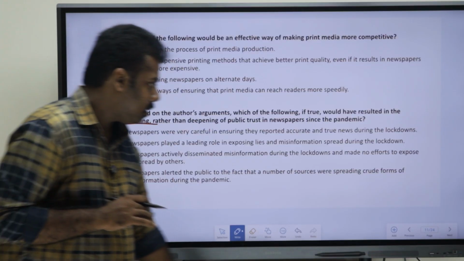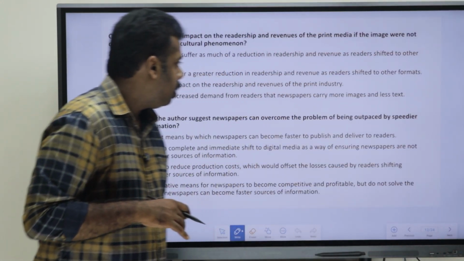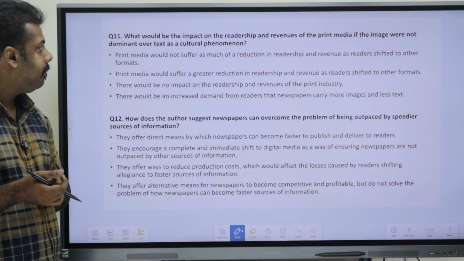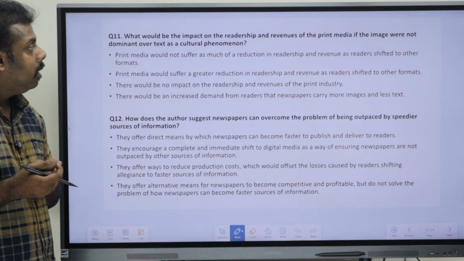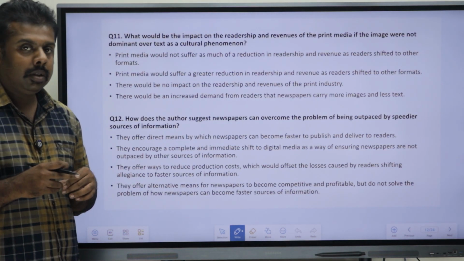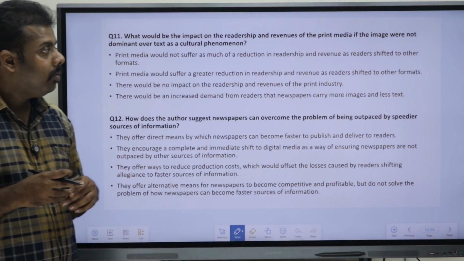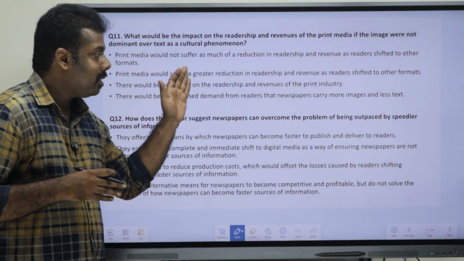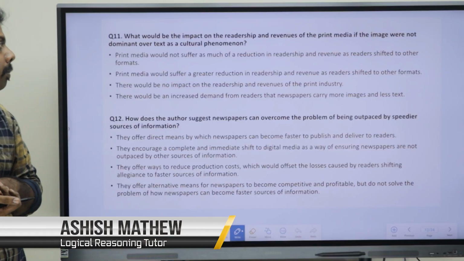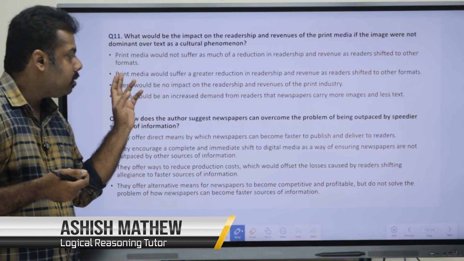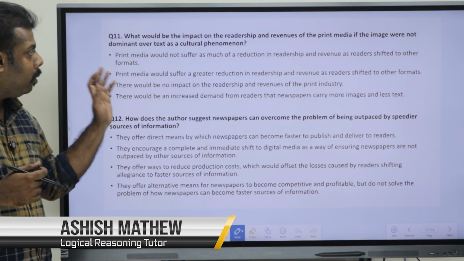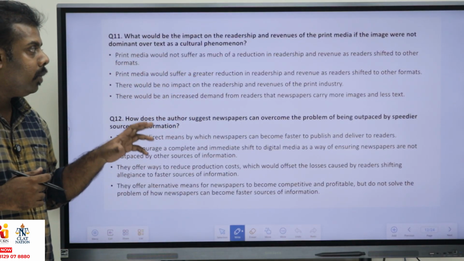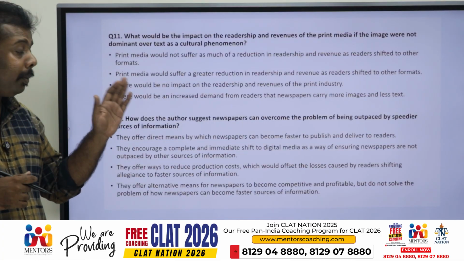Now moving to the next question, the 11th one. What they have asked here is: what would be the impact on the readership and revenues of the print media if the image were not dominant over the text as a cultural phenomenon? Okay, good question. Reading through the options: print media would not suffer as much of a reduction in readership and revenue as readers shifted to other formats.